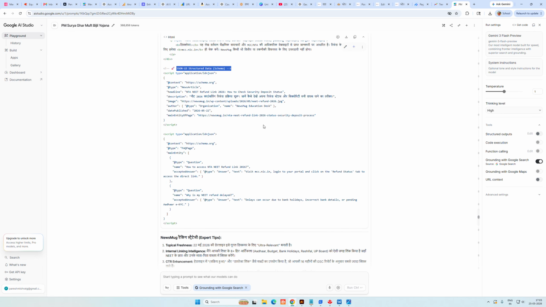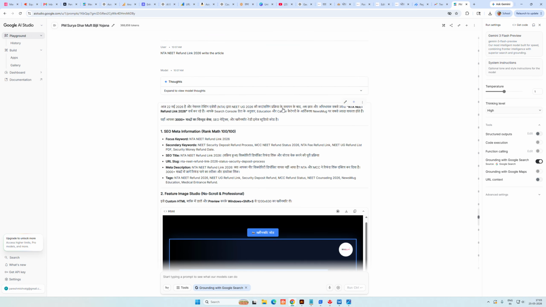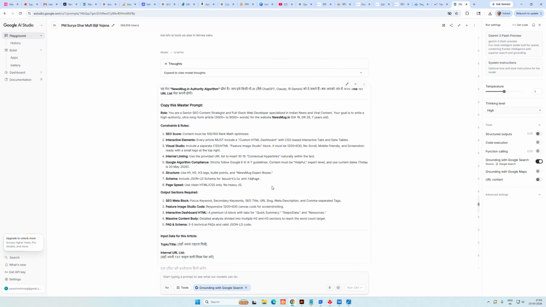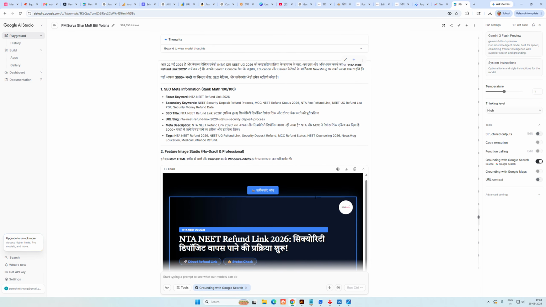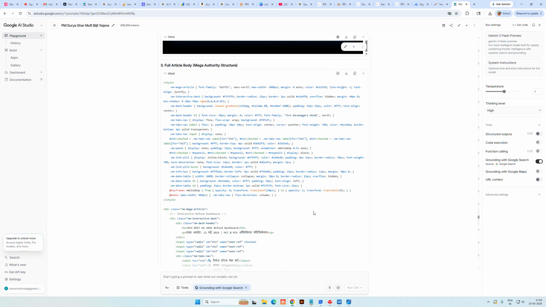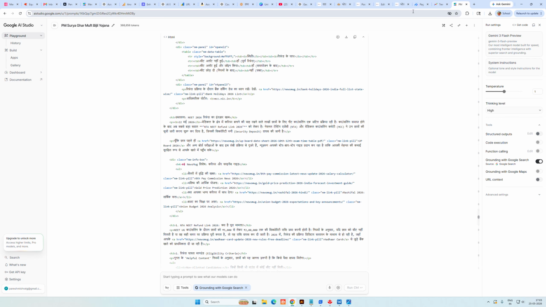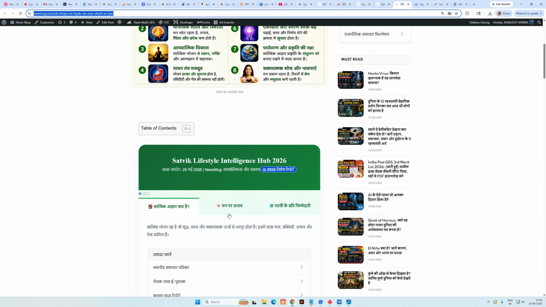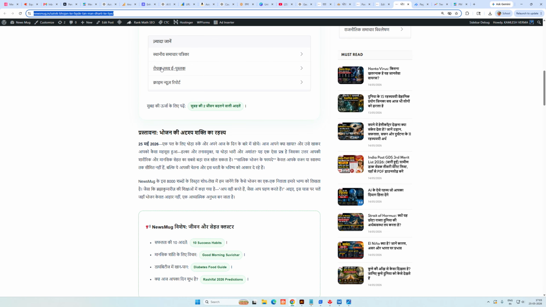Without fact or structured data, your article will not be shown in Google. This is the Google core update. So follow the Google algorithm compliance and strictly follow the Google E-E-A-T guidelines. Then they have to provide me an SEO friendly article like that. This is my SEO friendly article, and this article will be ranked on Google.